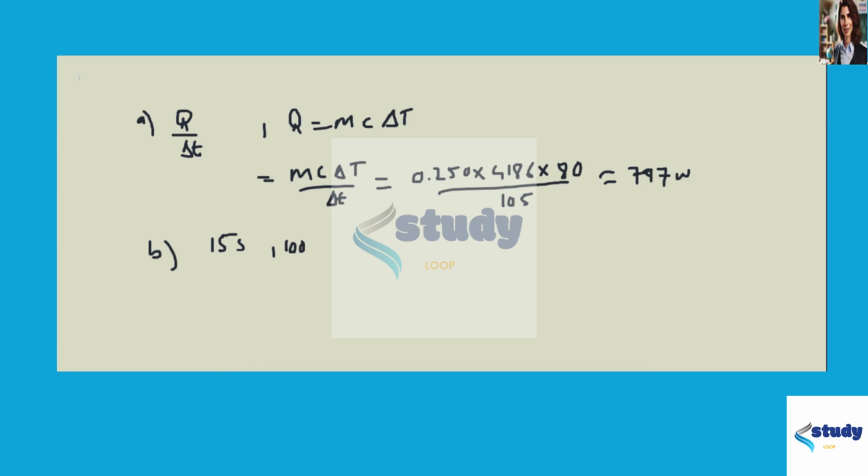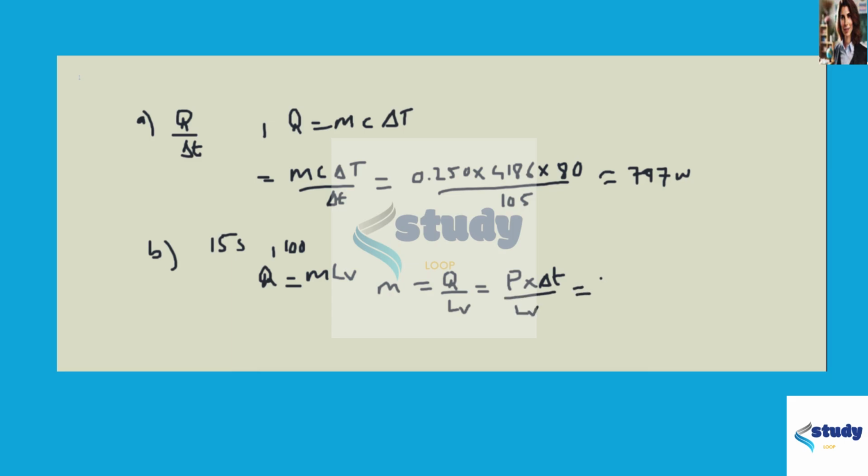So Q, the amount of heat, is equal to mass times the latent heat of vaporization. And from here we can solve for M. M will be equal to Q over L V. Then we can write Q is power times delta T, over latent heat of vaporization.